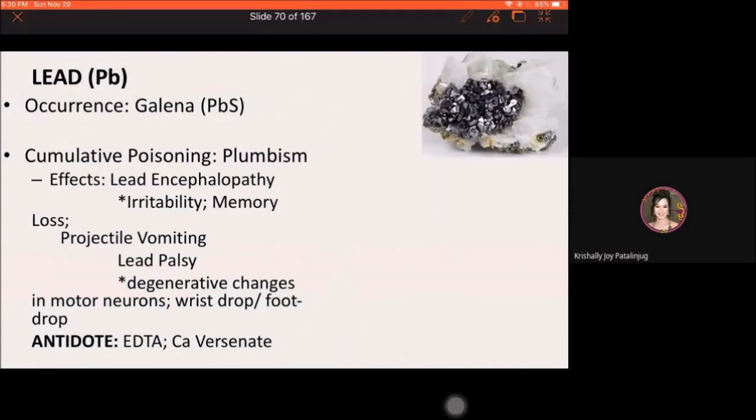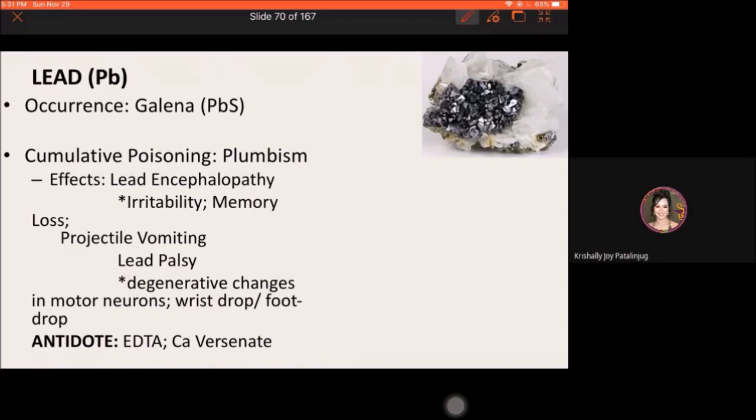It causes cumulative poisoning. Ibig sabihin ng cumulative poisoning, if the lead is being absorbed in the body, it accumulates. It is deposited in a particular site or organ in the body.